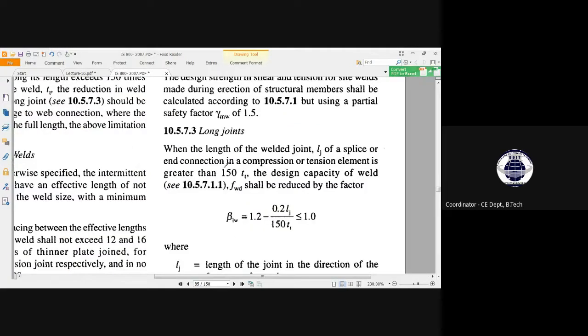So here it has been said that, for an end connection in a compression or tension element, that plate can be subjected to a compression or a tension. If it is greater than this value, which comes from 150 times the thickness, if our length comes greater than that, then the design capacity of weld shall be reduced with this formulation approach.